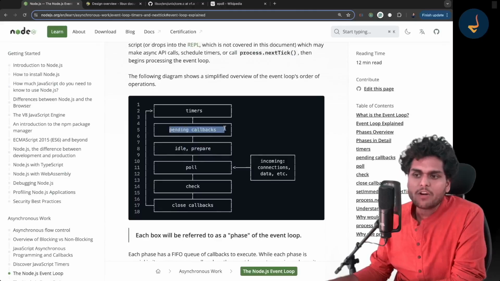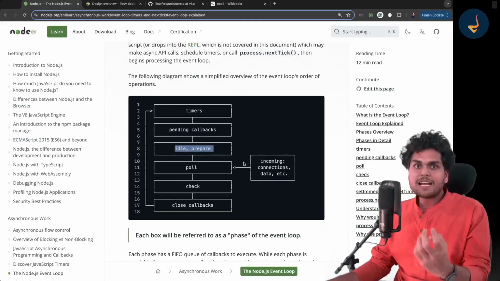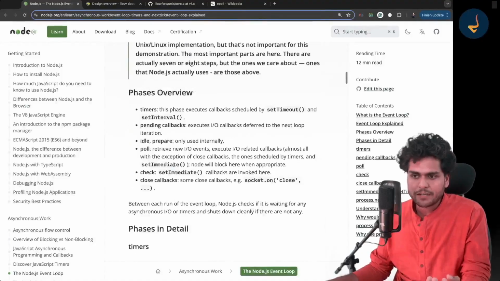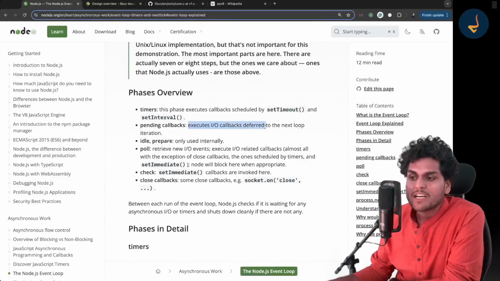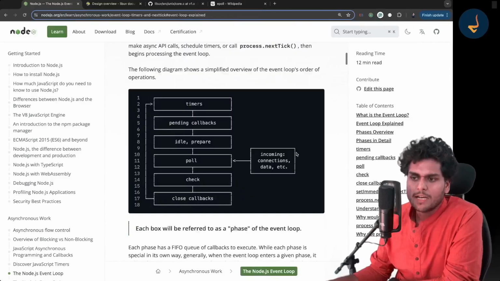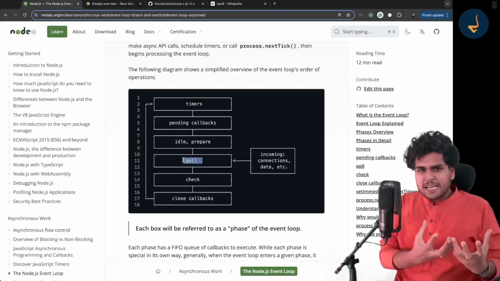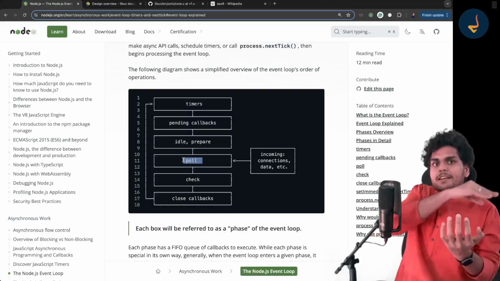So what is the pending callback phase and the idle prepare phase? Let me tell you. Let us just read over here, it will make more sense. It executes IO callbacks which are deferred to the next loop iteration. So whenever there are IO callbacks, they are handled by poll. Suppose for any reason, these IO callbacks can be deferred to the next event loop cycle.